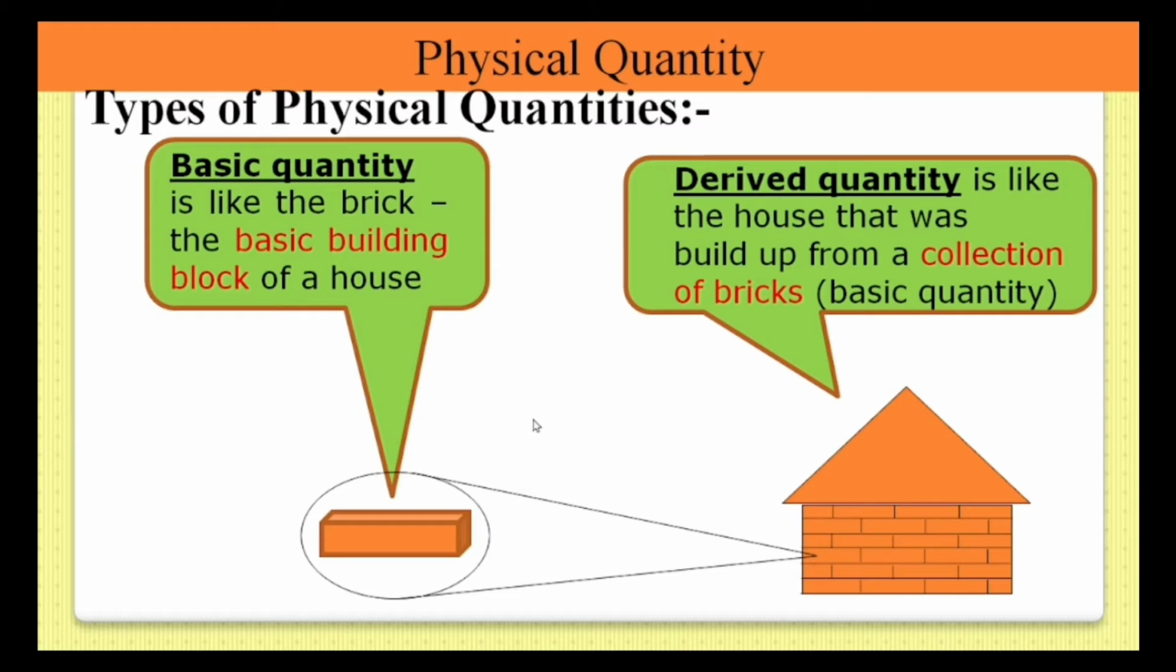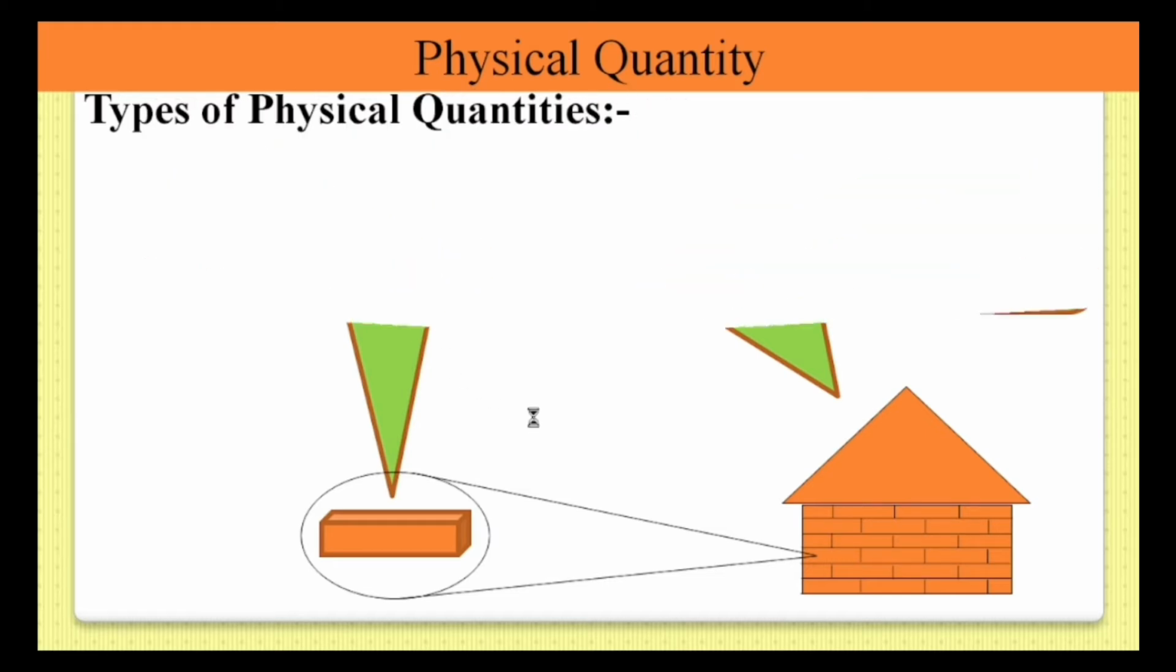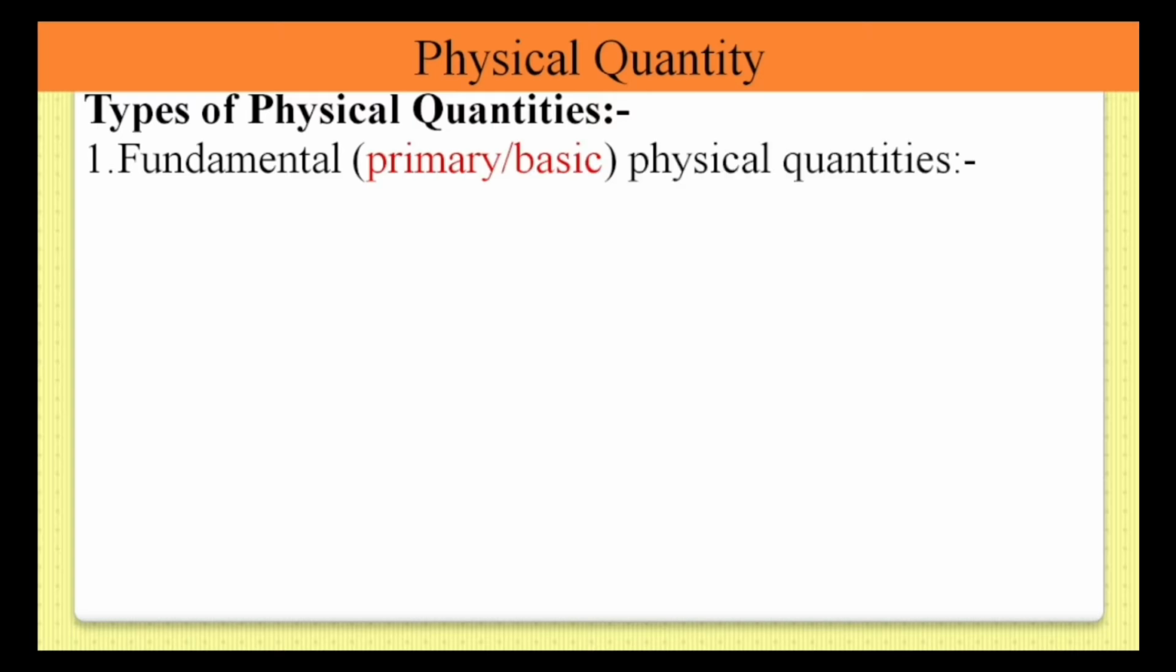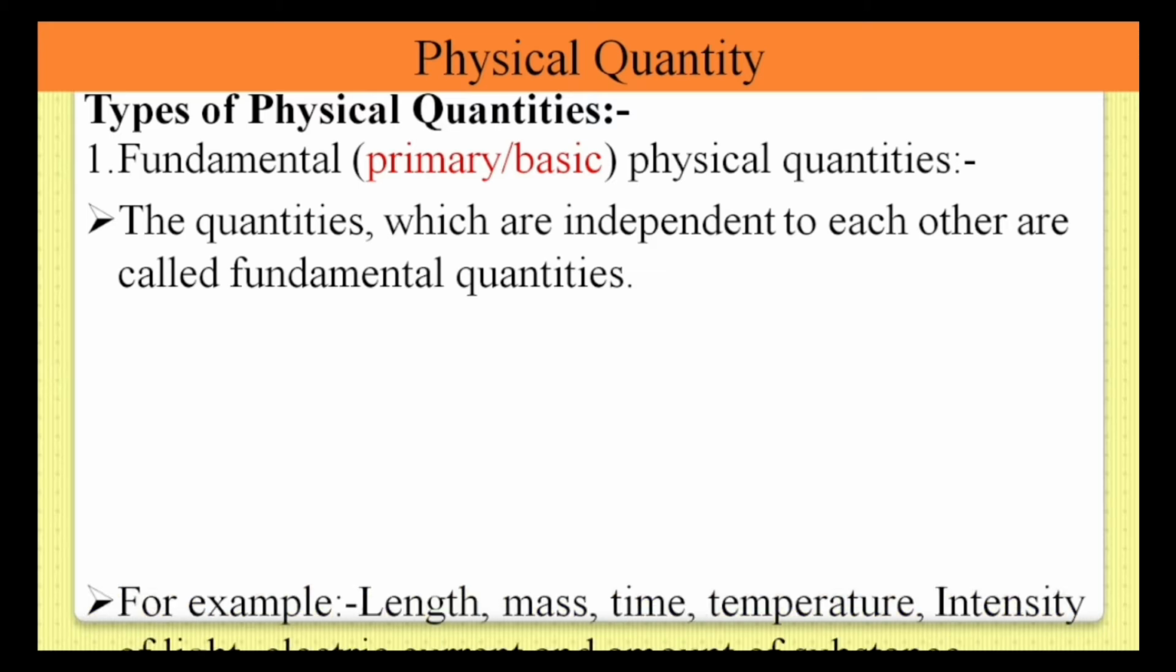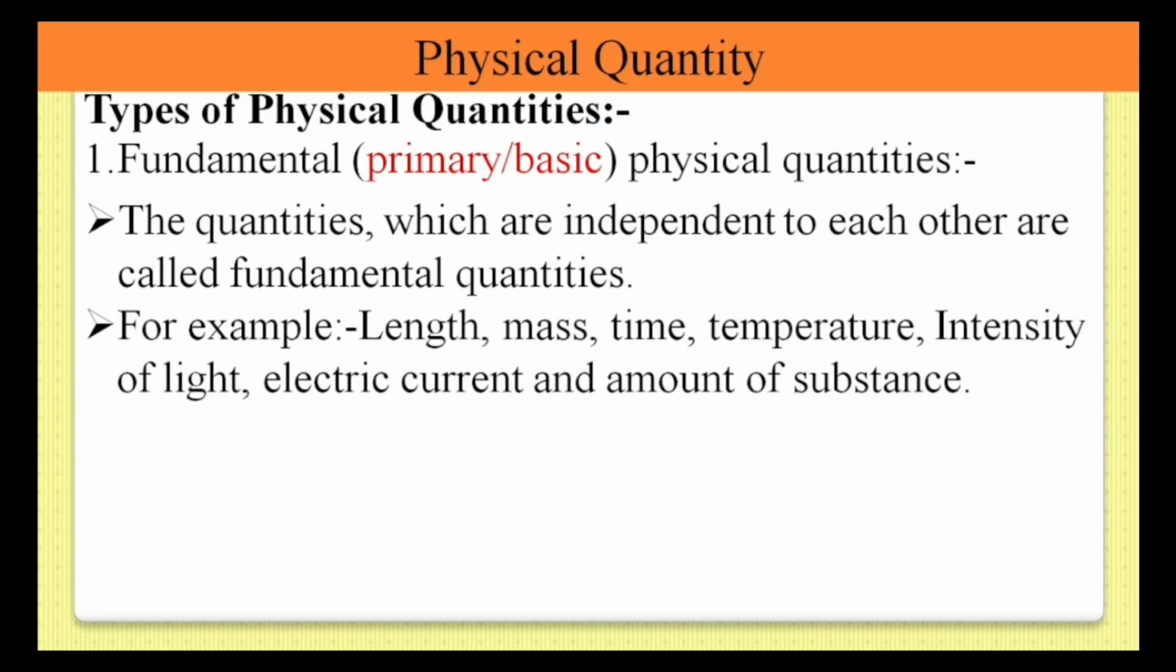So let's see the definition of fundamental quantities. What are fundamental quantities? The quantities which are independent of each other are called fundamental quantities. That means quantities which do not depend on any other are called fundamental quantities. Let's see some examples: length, mass, time, temperature, intensity of light, electric current, and amount of substance. These are the seven fundamental physical quantities.